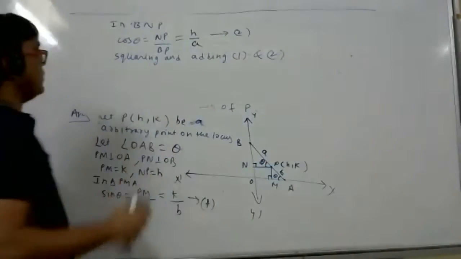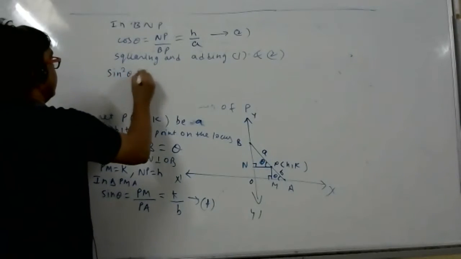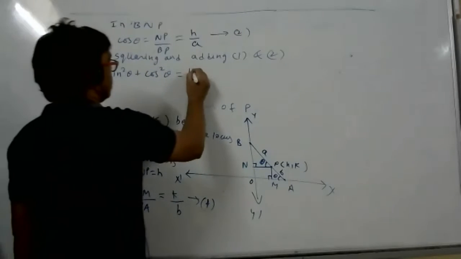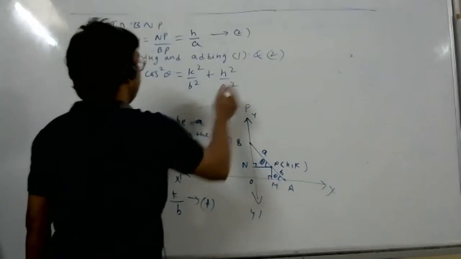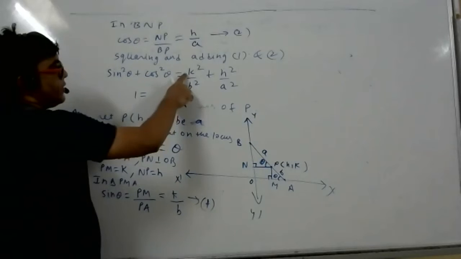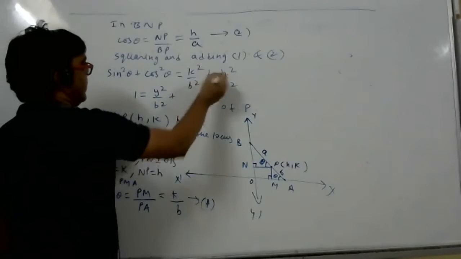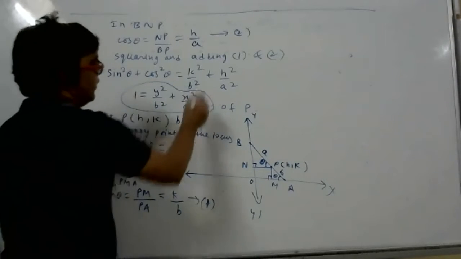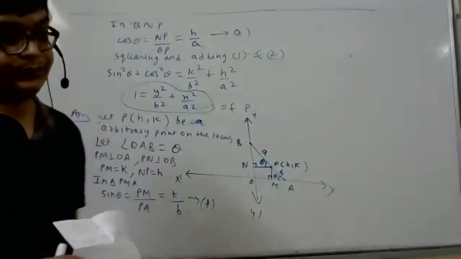So what does it become? Sine square theta plus cos square theta is the left hand side. Right hand side is k square by b square plus h square by a square. But we know the famous formula, sine square theta plus cos square theta is 1. And replace k by y and h by x. This is the curve. Later you will study, this is the equation of an ellipse. In this case, we'll get an ellipse.